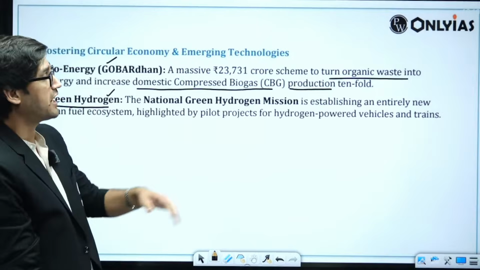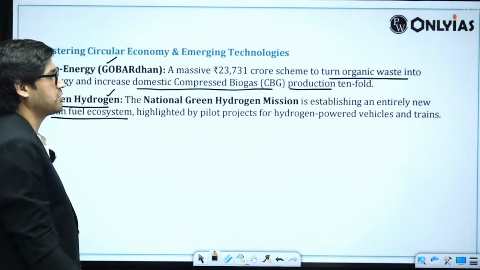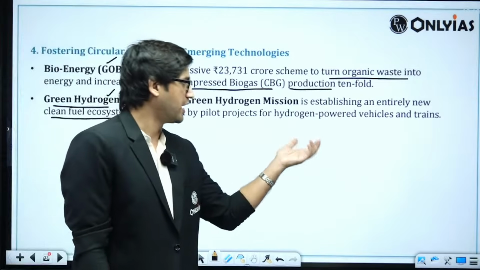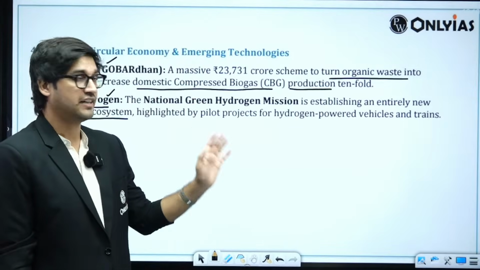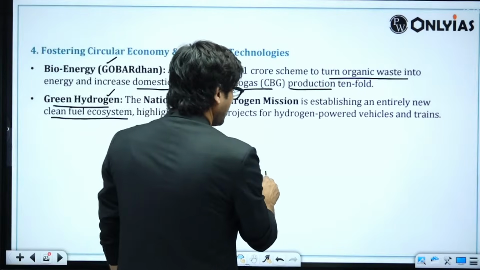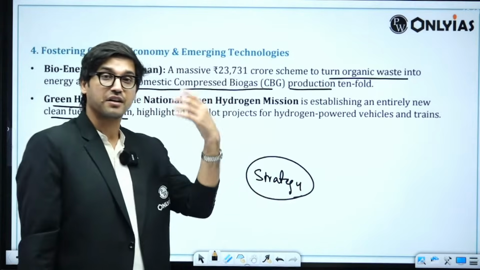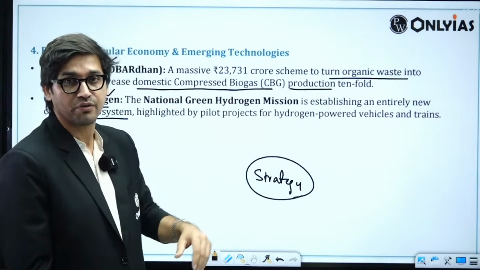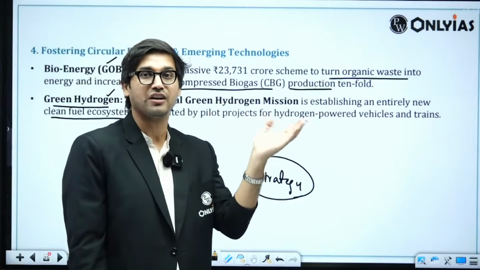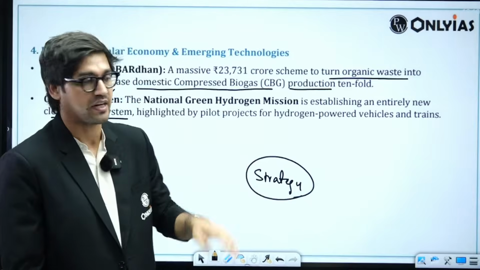The National Green Hydrogen Mission is establishing an entirely new clean fuel ecosystem highlighted by pilot projects for hydrogen-powered vehicles and trains. There is a 4-pronged strategy here, which means that because we are looking at increased consumption and increased demand in the future, and we are also focusing on a cleaner transition, we will have to have a multi-pronged strategy.